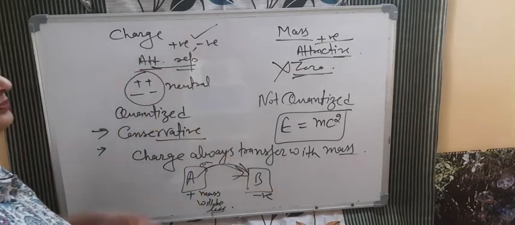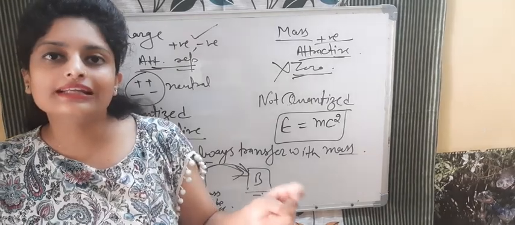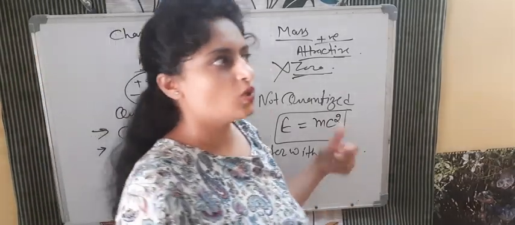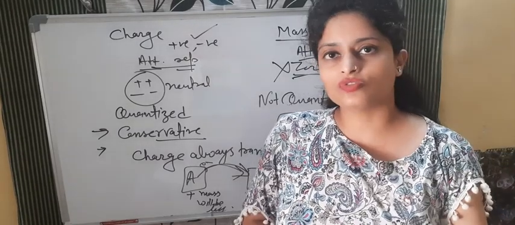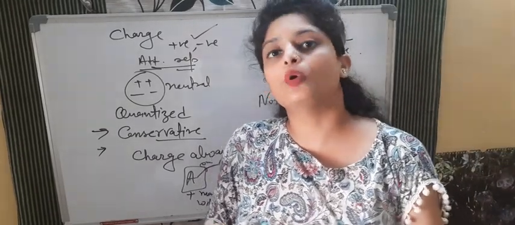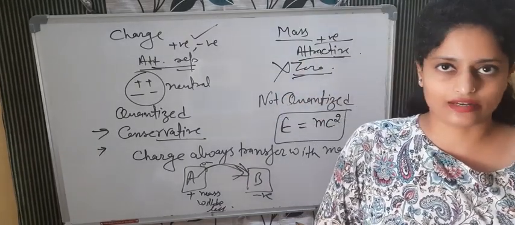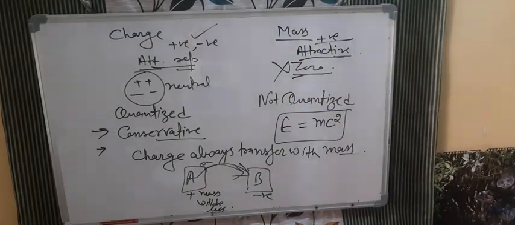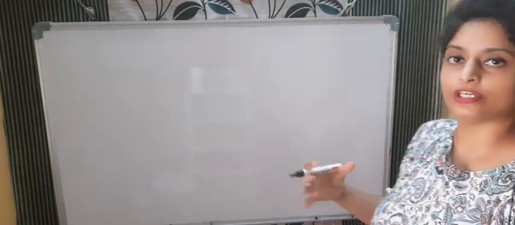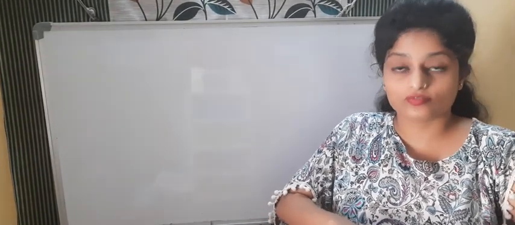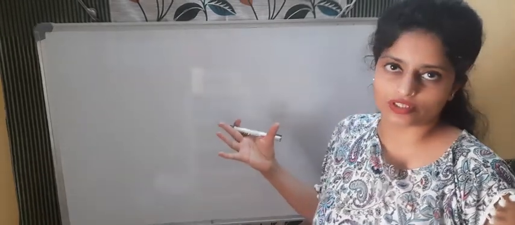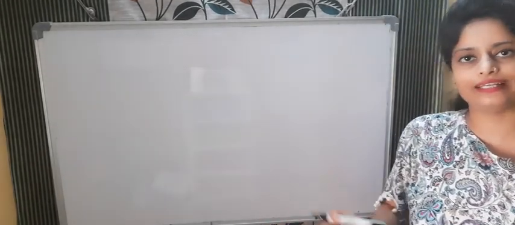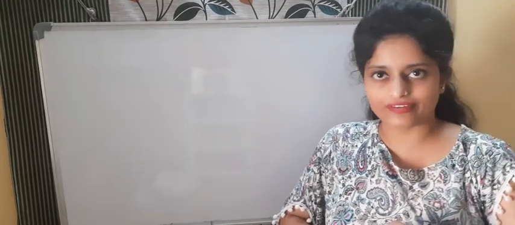Now we will study that device, the gold leaf electroscope. The gold leaf electroscope is a kind of device with which we can find out about the charge, what kind of charge it is, and the polarity of that charge, whether it is positive or negative. So now we will study the device that can be used for detecting the presence of charge and what kind of charge it is. Both we can find out with the help of that device, known as the gold leaf electroscope.